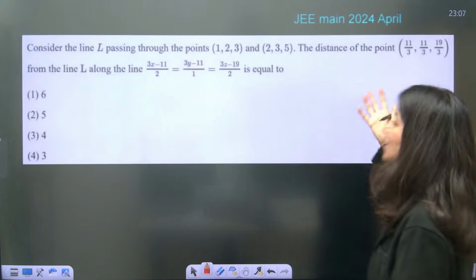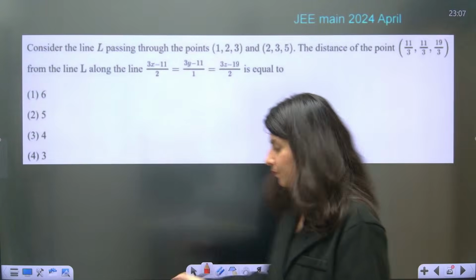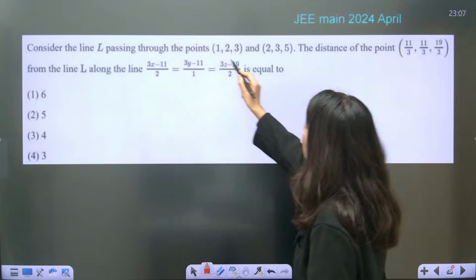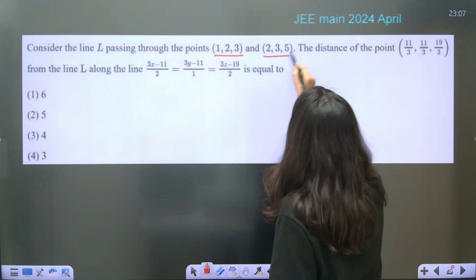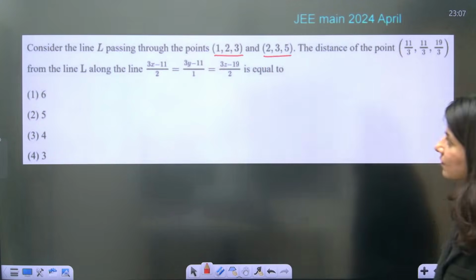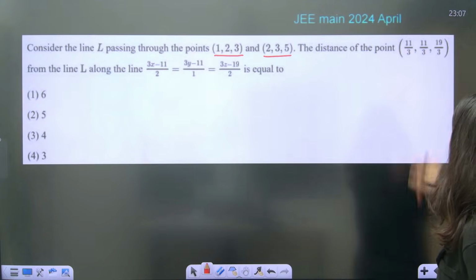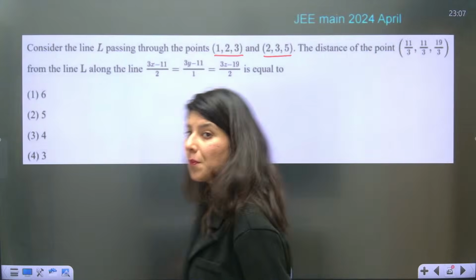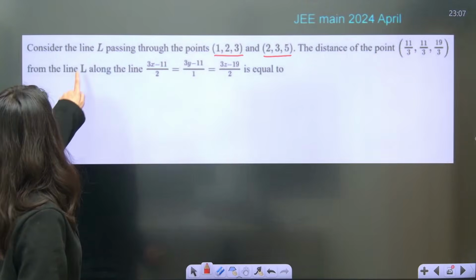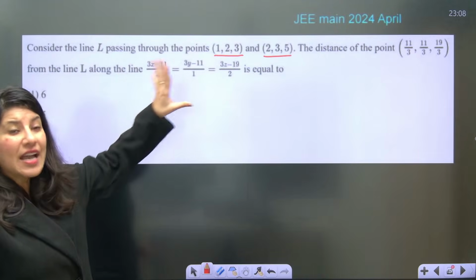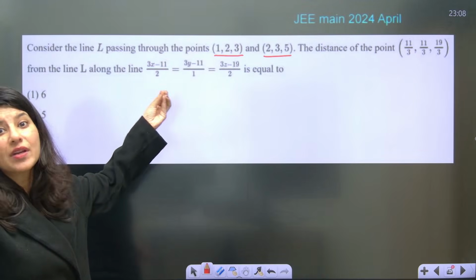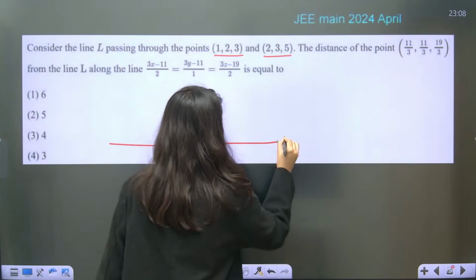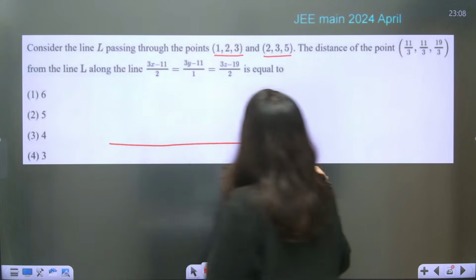Now one more question again, JEE Main 2024. Consider the line L passing through points 1, 2, 3 and 2, 3, 5. The distance of this point from the line along this particular line. Now understand, this is your line L, which you don't have directly. You have 2 points on line L. So this is your line L whose equation can be written down.